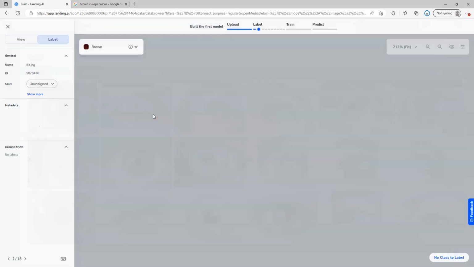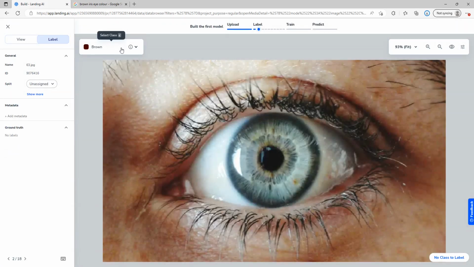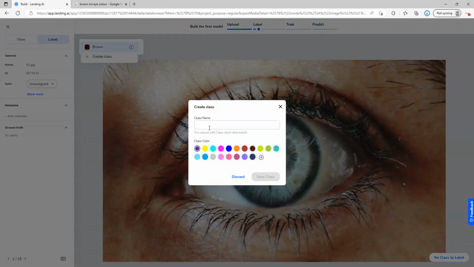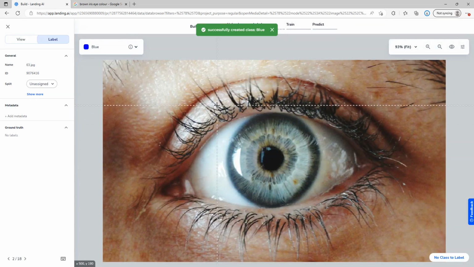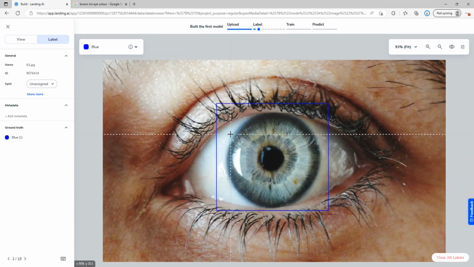And then I'm just going to go through, create a new class, selecting blue, save class, and again categorizing that iris.